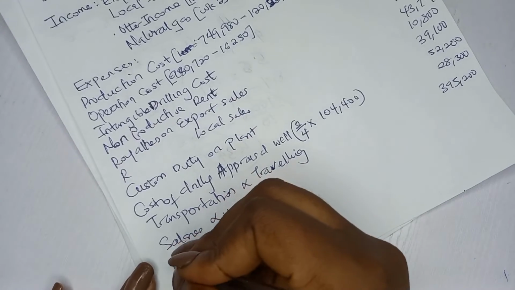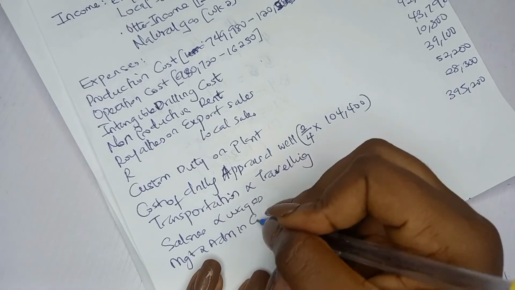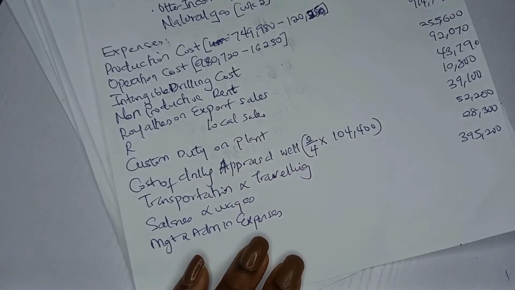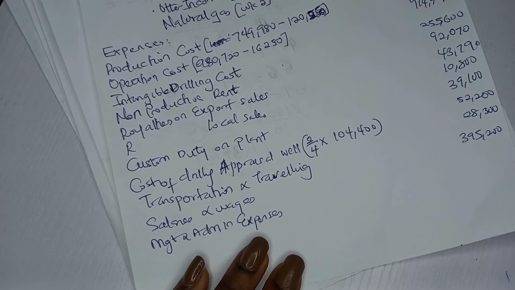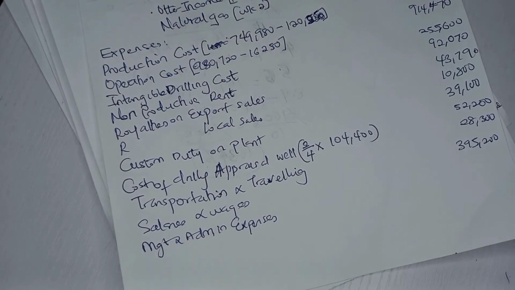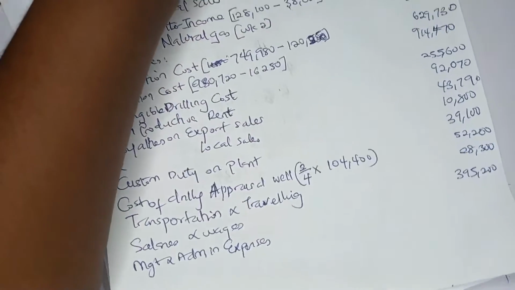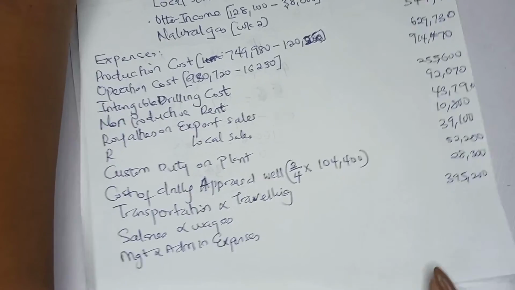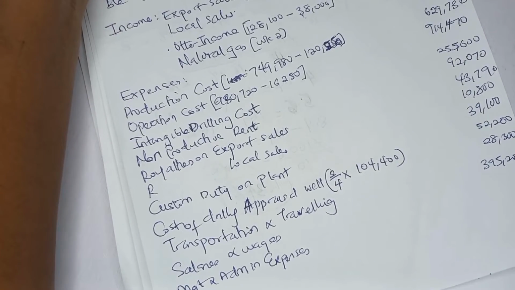I hope you guys are not bored. Take popcorn. Management and admin expenses. Did they say anything about that in the question? I think they said, let me quickly check. Yes, they said something about it now. They said included in management and admin expenses was 3,500,000 paid on stamp duties for debentures issued and obtained by the company. So you're going to deduct stamp duties from that.